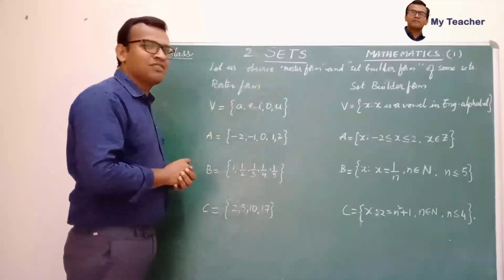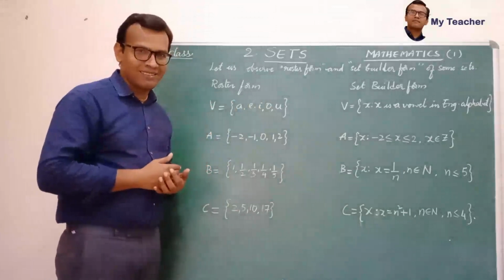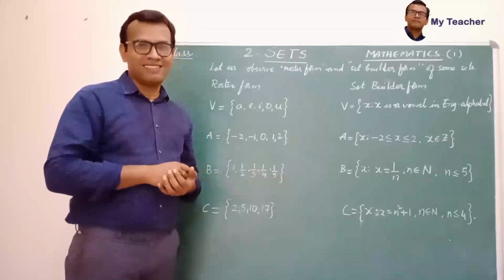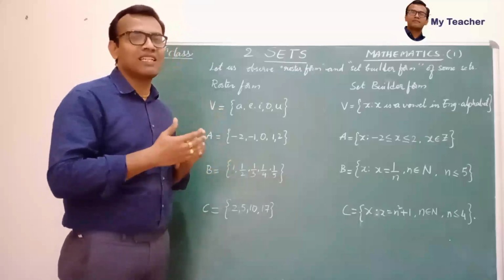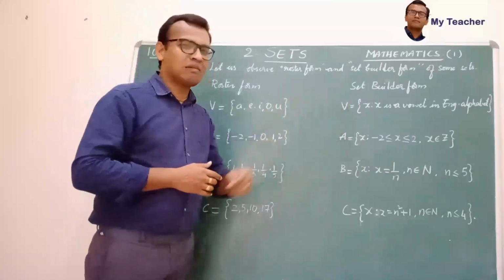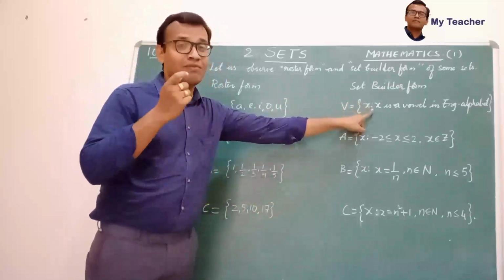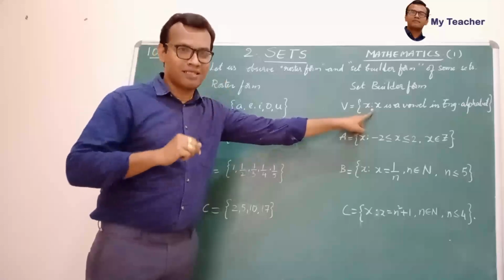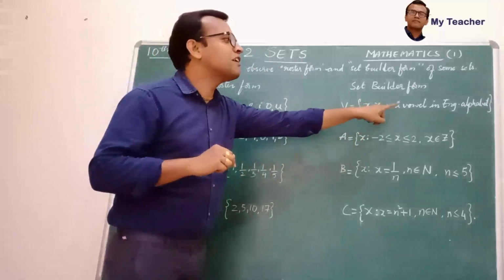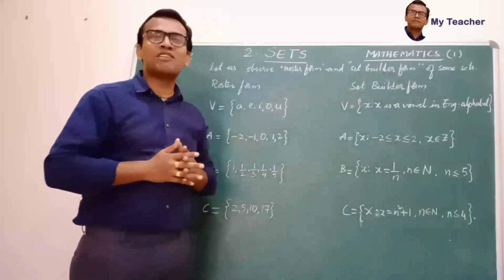Carefully look into the elements of the set: a, e, i, o, u. What are these letters? These are from the English alphabet and they are vowels. So we are going to write the set builder form for this set. V is equal to the set of x such that, and every time we have to mention x, the element. So V is equal to the set of x such that x is a vowel in the English alphabet. That is the way of writing the set builder form for that.